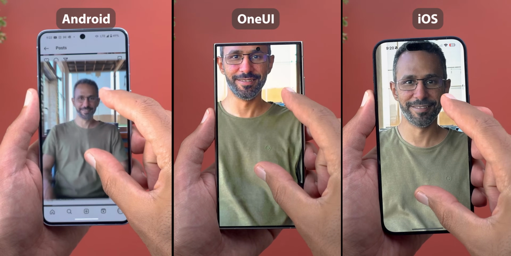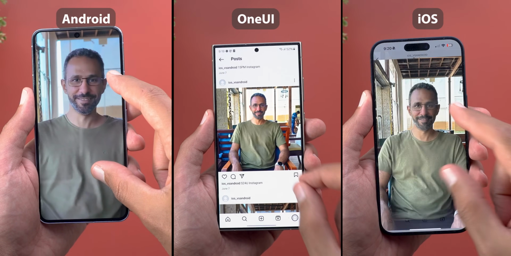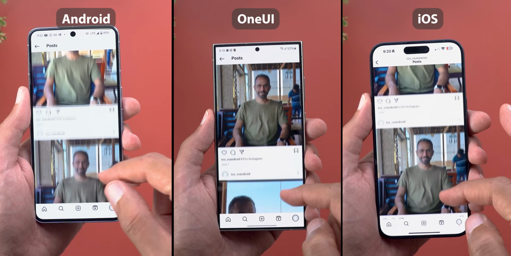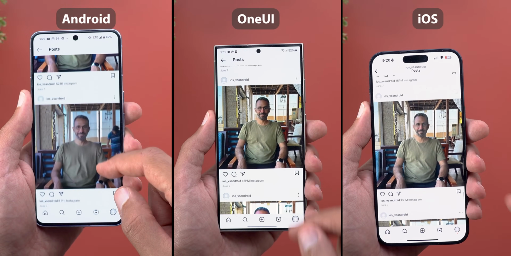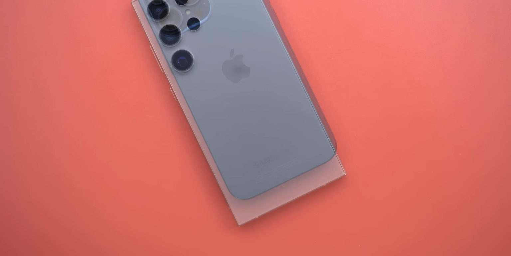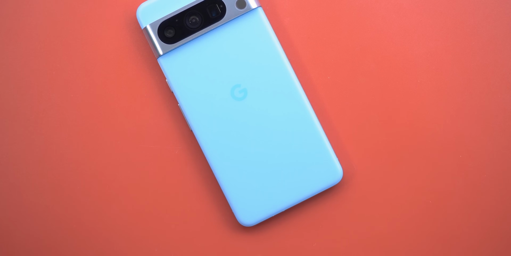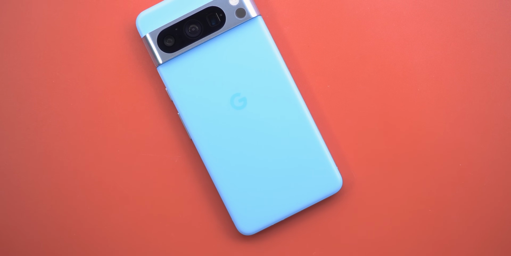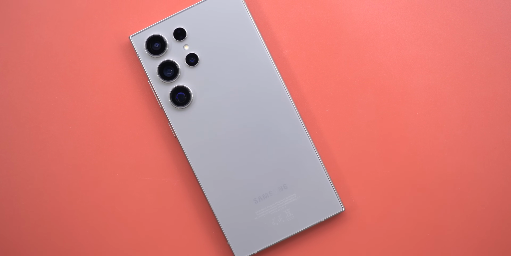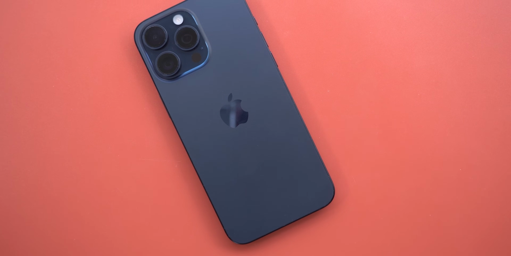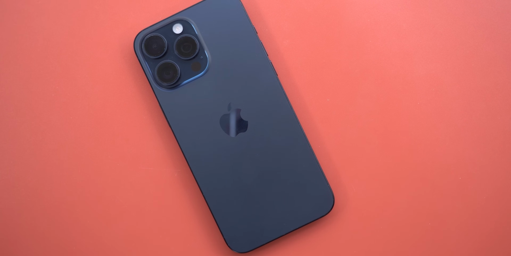In today's video, I will compare the social media apps photos quality on iOS, OneUI, and the stock Android. Here I have the latest and greatest flagship from each company, the 15 Pro Max, the S24 Ultra, and the Pixel 8 Pro. So let's see if Samsung and Google found their own way to be on par with iOS in this matter, or Apple remains the king of social media apps quality in 2024. So without further ado, let's jump in.